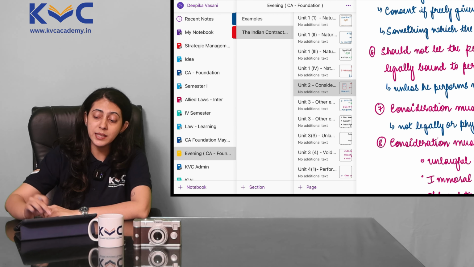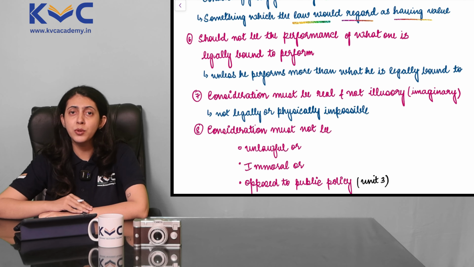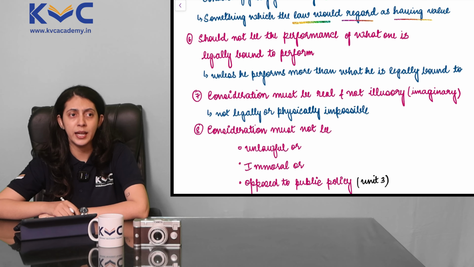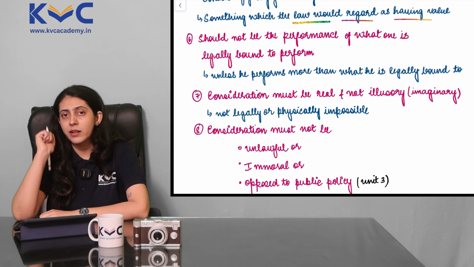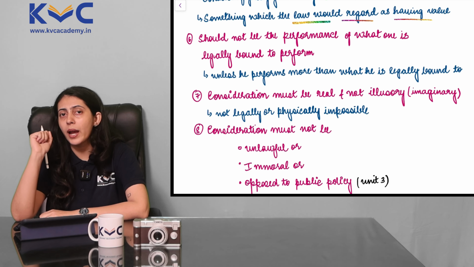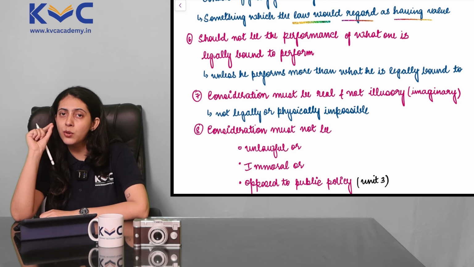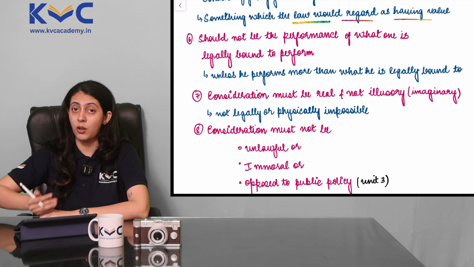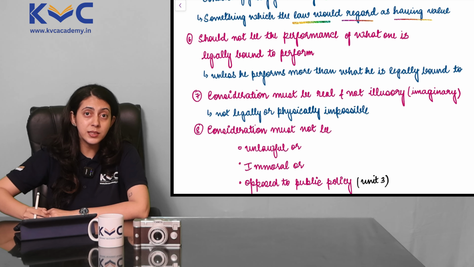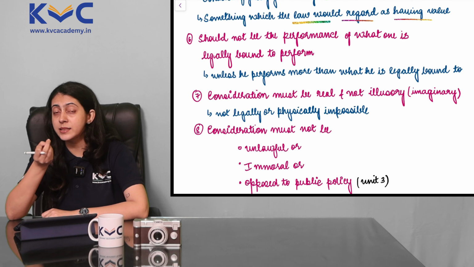So it should not be something for what a person is already supposed to do. You cannot pay them extra consideration for that. Now if you go to a lawyer, you can't tell a lawyer that if you fight the case for me, I will pay you X amount of money. But if you win the case for me, I will pay you X plus 5,000 rupees. Now that does not make sense because a lawyer's duty is to represent you as well as to try and win the case for you in the capacity that he is able to.